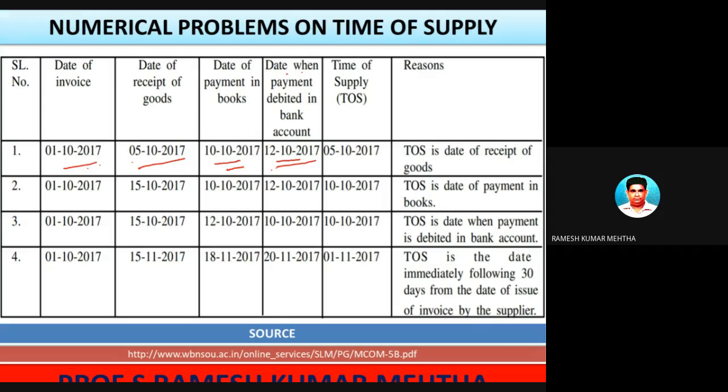Okay, the invoice date is 1/10/2017. From this date we can add 60 days, which gives 1/12/2017, and compare it with the date of receipt of the goods.